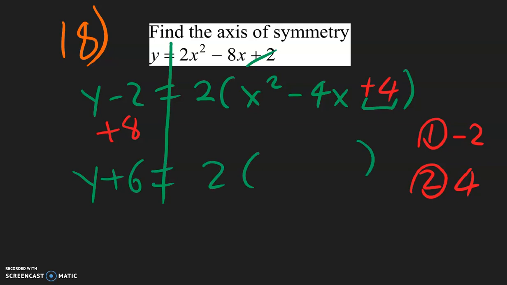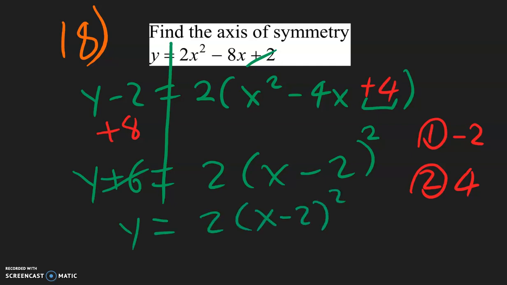Let's factor this: x minus 2 squared. Now, one last step. We need to move the 6 over to the other side. So we get y equals 2 parentheses x minus 2 squared minus 6. So that's the vertex form.